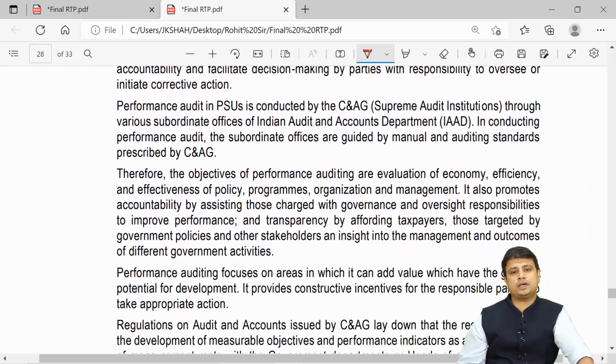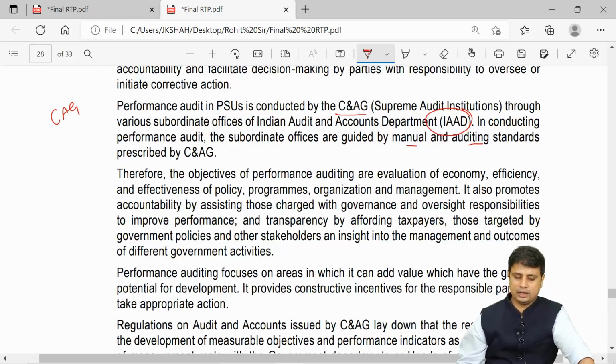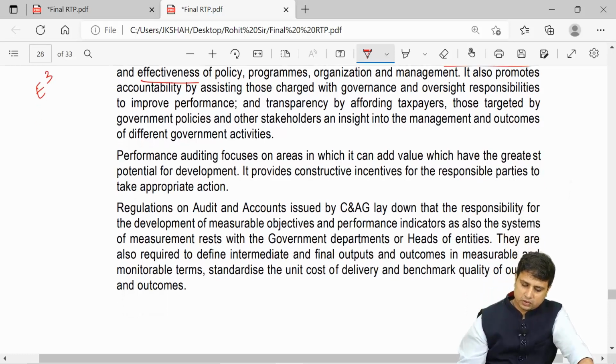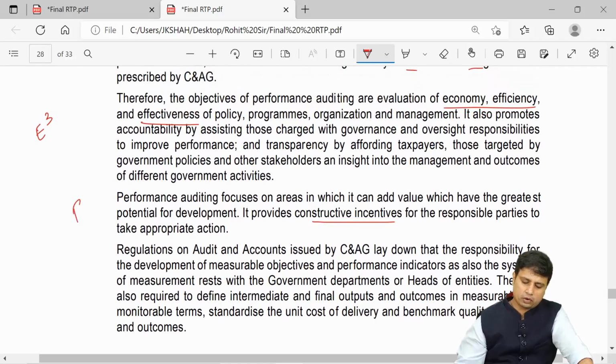Now performance audit in PSU is conducted by CAG through various subordinate offices. In conducting the performance audit, the subordinate offices are guided by the manual and auditing standards prescribed by CAG. So what they are saying is it is done by CAG with the help of IAAD. Therefore, the objectives of the performance audit. So what do we check in performance audit is the 3Es. What are the 3Es? Economy, efficiency and effectiveness. Next, performance audit focuses on areas where it can add value to the greatest potential. It provides constructive incentives to responsible parties. So they are again explaining performance audit only.